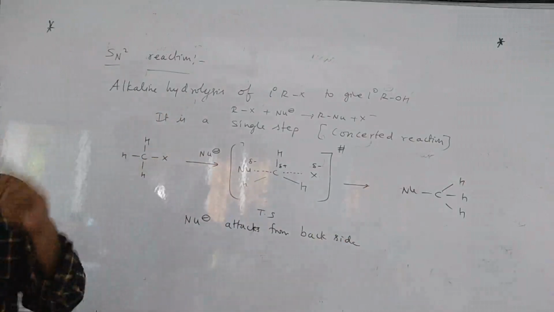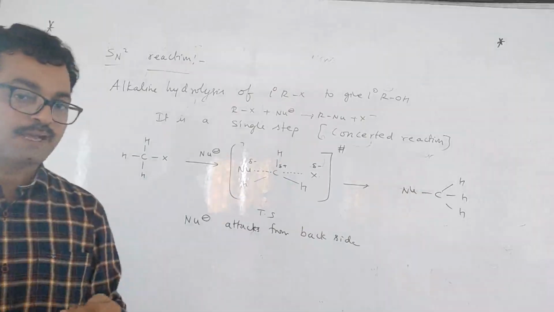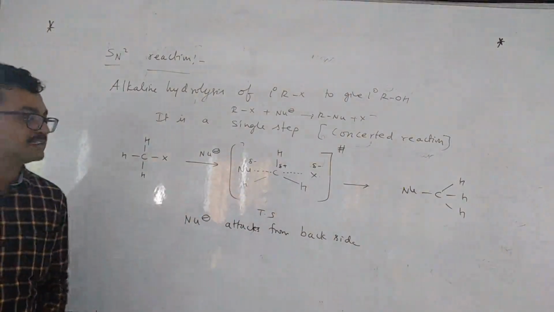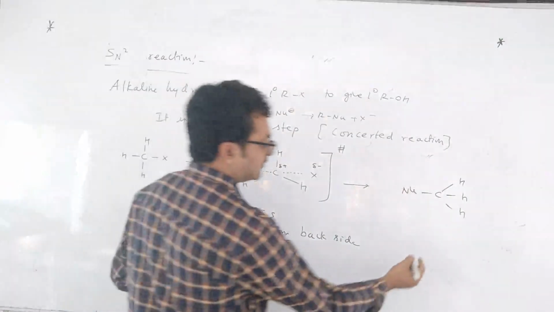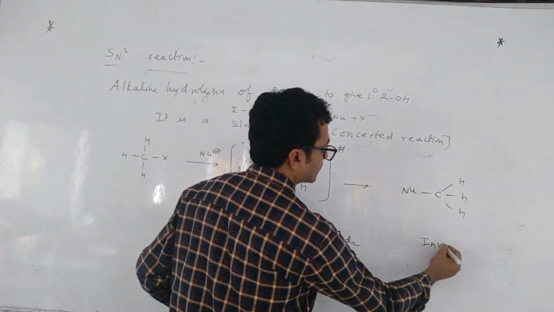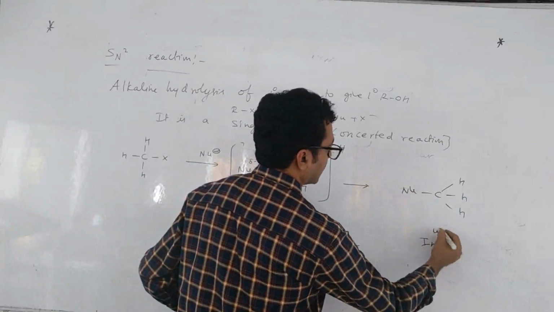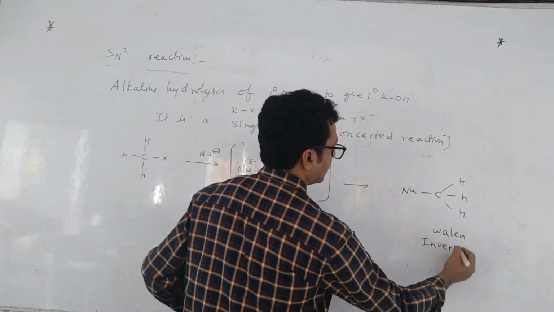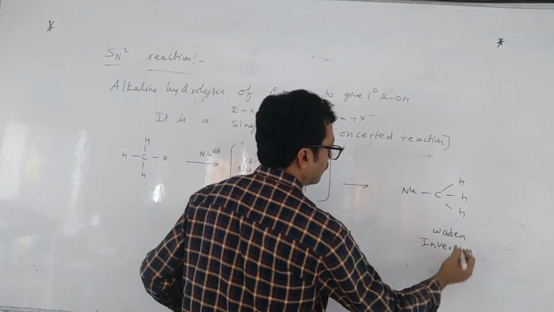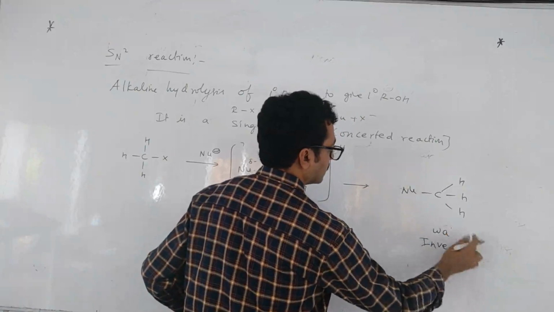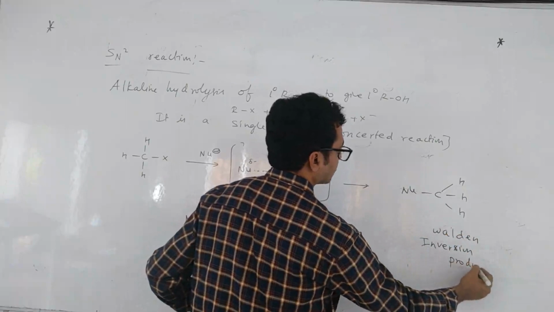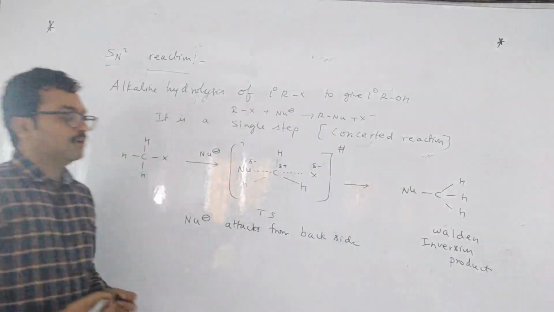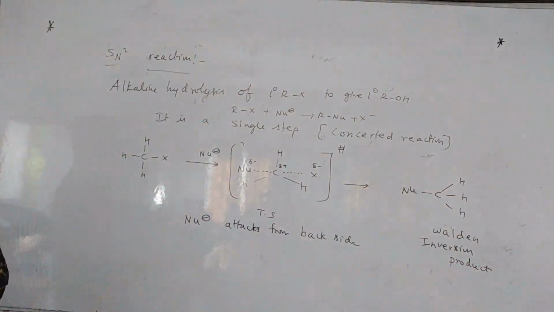In SN1, the nucleophile can attack from both sides, front as well as back. Here, exclusively backside attack takes place, and the configuration is inverted. Inversion of configuration comes. This is called the Walden inversion product, because Walden is the scientist who observed this Walden inversion product. In SN1 both retention and inversion came, but here only the inverted product is formed.